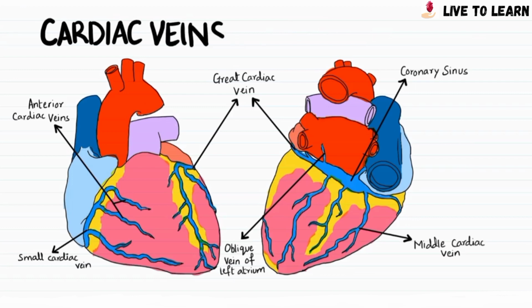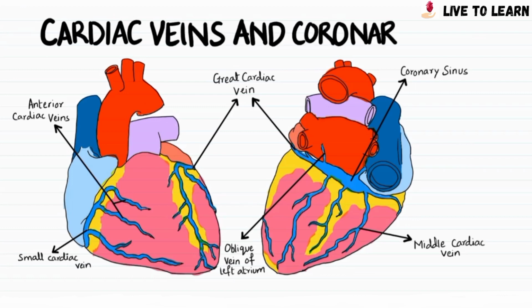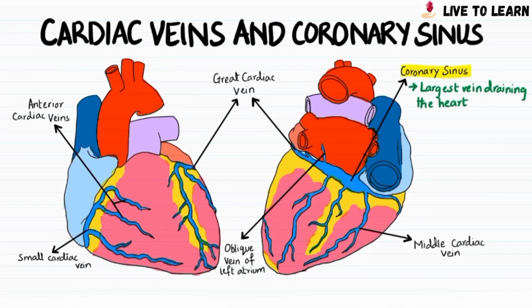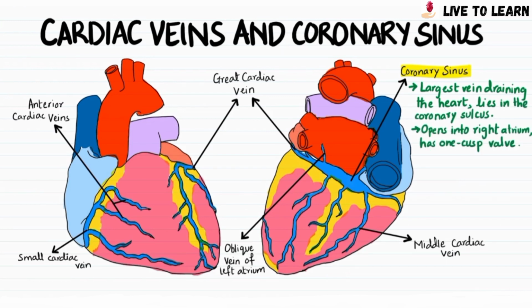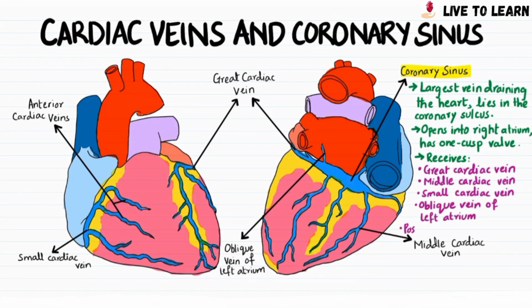Let's take a look at how deoxygenated blood is drained away from the heart. The coronary sinus is the largest vein draining the heart, and it lies in the coronary sulcus. It opens into the right atrium and has a one-cusp valve. It receives the great cardiac vein, the middle cardiac vein, the small cardiac vein, the oblique vein of the left atrium, and the posterior vein of the left ventricle.